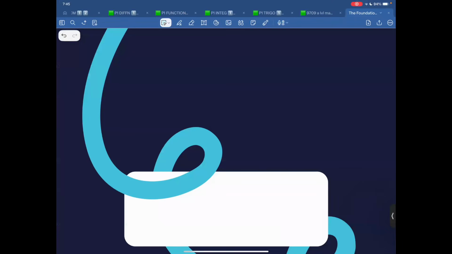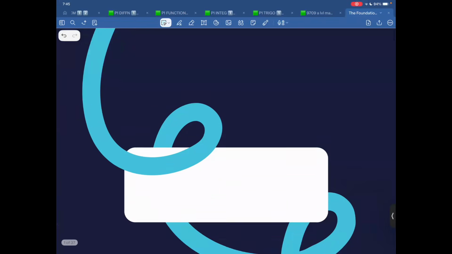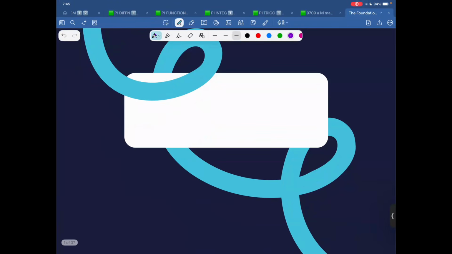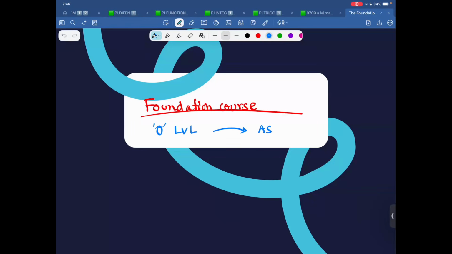So now we are starting with this foundation course. And what is this foundation course all about? This is a course that will transition you from O-level maths all the way to AS level math.